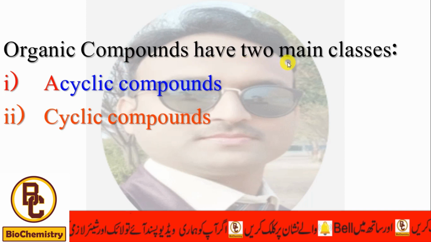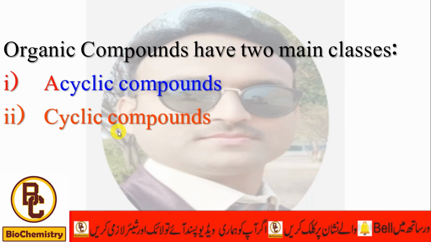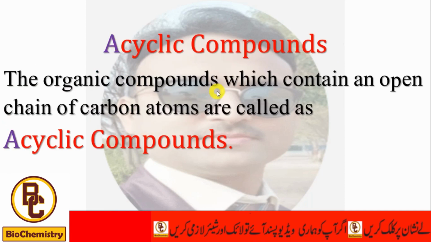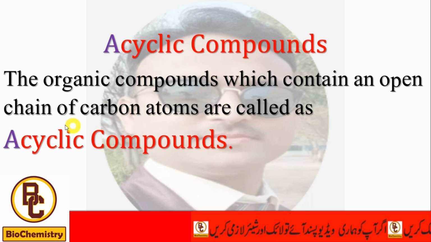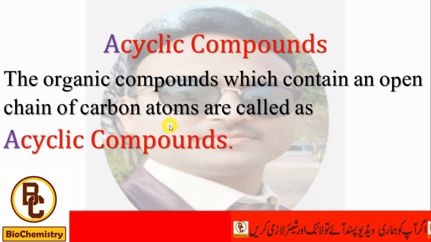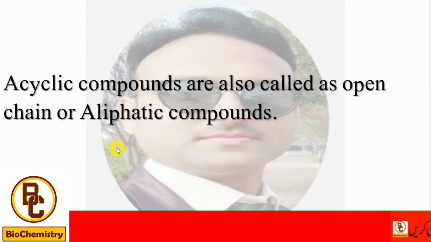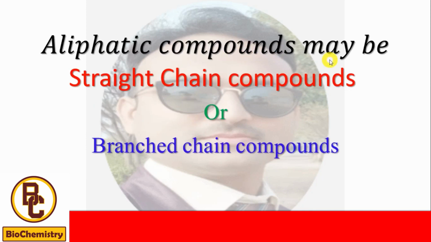Organic compounds have two main classes, acyclic compounds and cyclic compounds. Acyclic compounds: the organic compounds which contain an open chain of carbon atoms are called acyclic compounds. A means absent, meaning there is no cycle in this compound. Acyclic compounds are also called open chain or aliphatic compounds. Aliphatic compounds may be straight chain compounds or branched chain compounds.